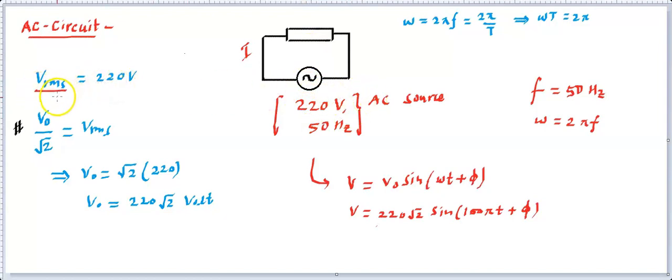In the next video you will find the calculation for the R circuit, L circuit, C circuit, RL circuit, RC circuit, LC circuit and RLC circuit combined together.